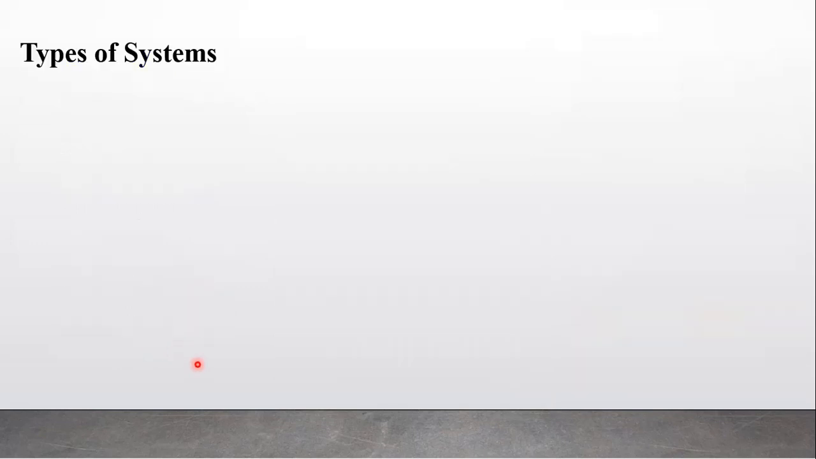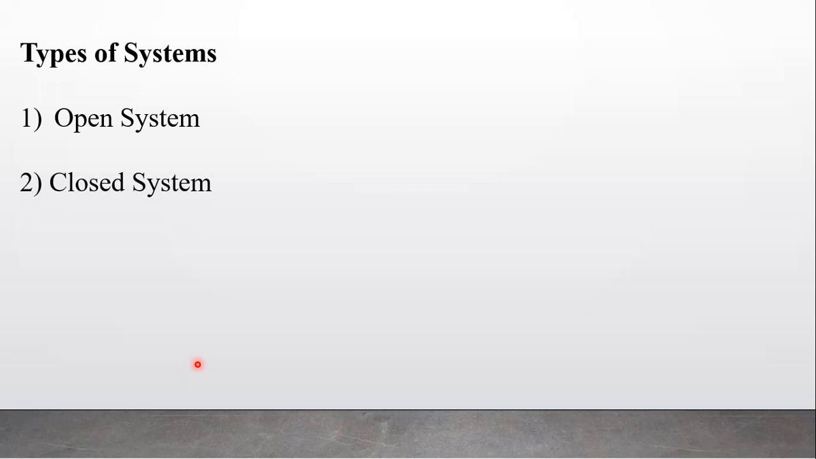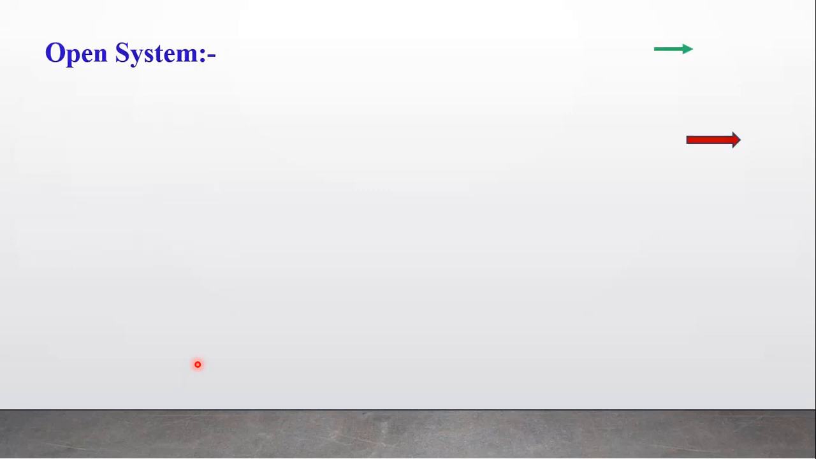So here the second term which we are going to study is types of system. There are three main types of system: open system, closed system and isolated system. So let us study all these types of system one by one. First we will study the open system.